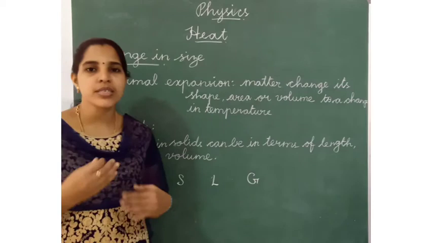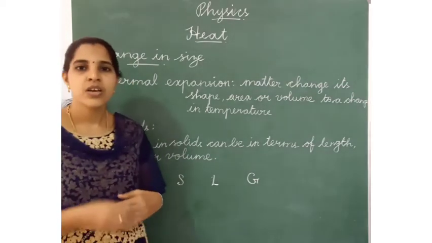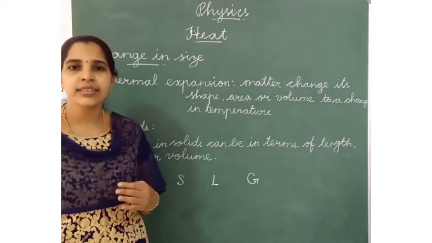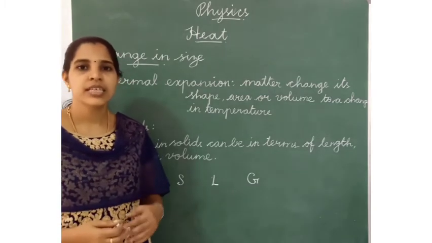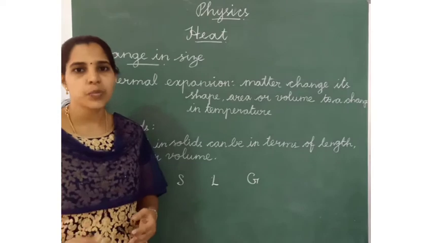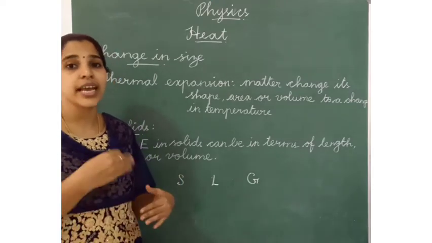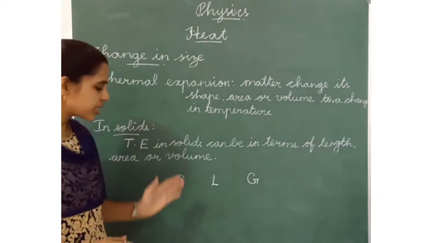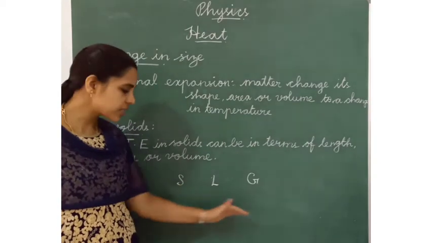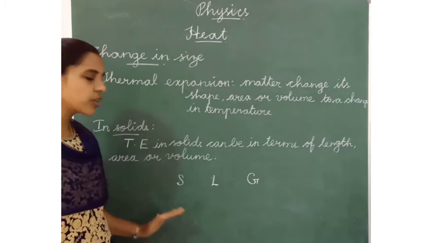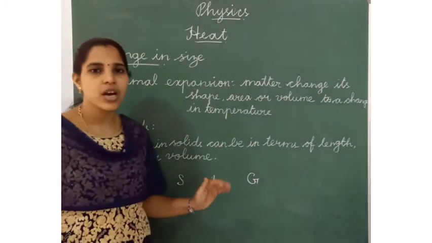What are some processes we have learnt? Freezing, boiling, condensation, evaporation, sublimation and deposition. Every one of them is a change of state. Solid changes into liquid, then liquid changes into gas, gas changes into liquid and liquid changes into solid.